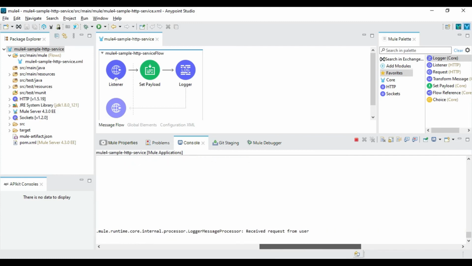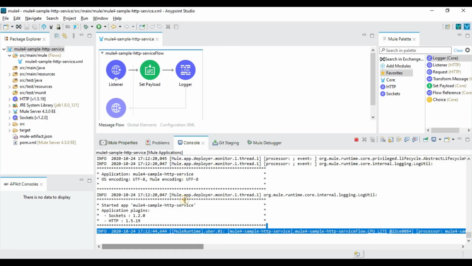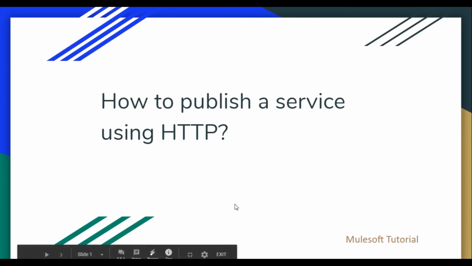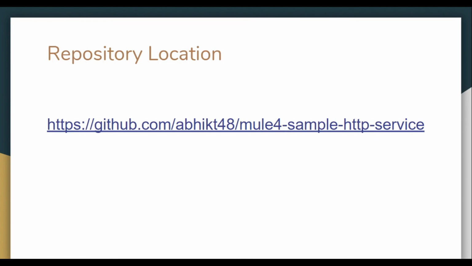So this is the sample application which I am going to upload to a sample GitHub location, and you can download it from github.com/abhiketi/mule4-sample-http-service project, and you can play around with it.